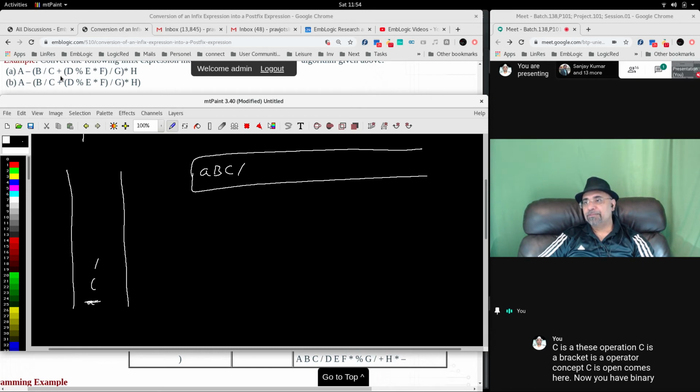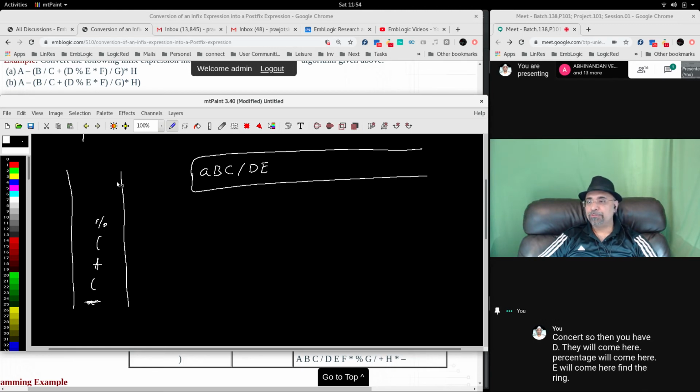Then you have plus operator, comes here because this hasn't been pulled out. Then D is opening bracket, comes here. Then D will come here. Percentage will come here. E will come here. Binary, two operators. So you pull out this. Divide sign comes here. Then you have E. Star comes here. F comes here.